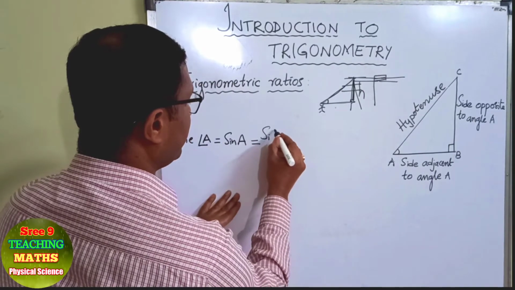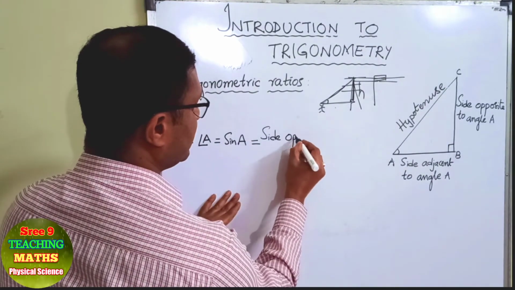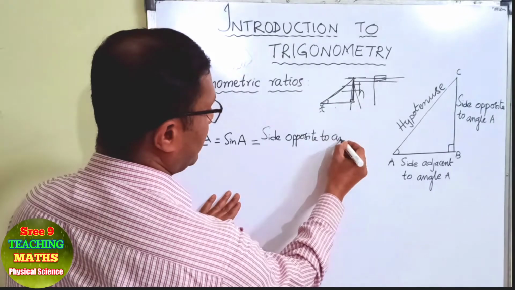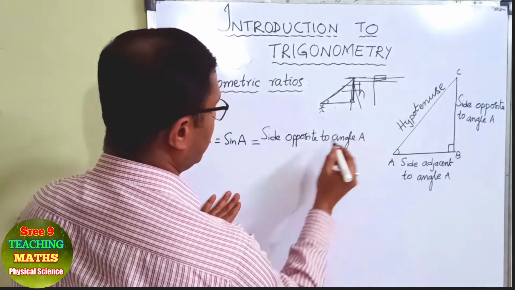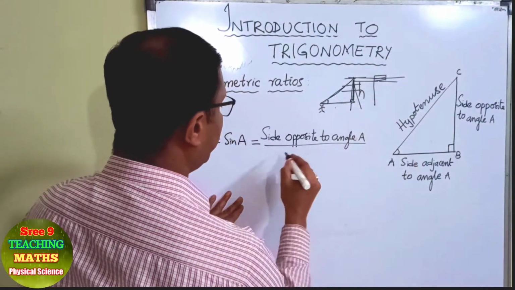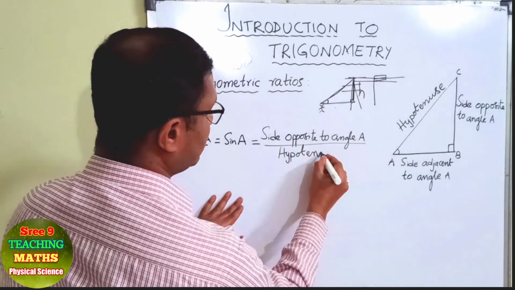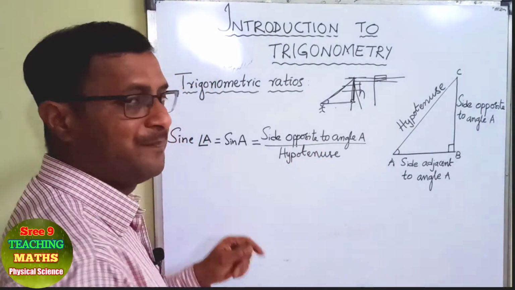And this is defined as the side opposite to angle A by the hypotenuse. So in words, can you tell what is sine A?